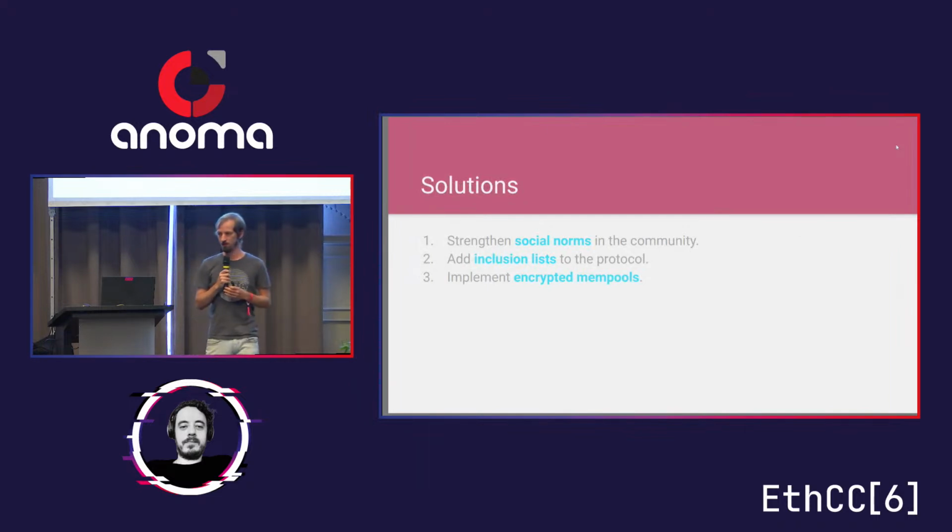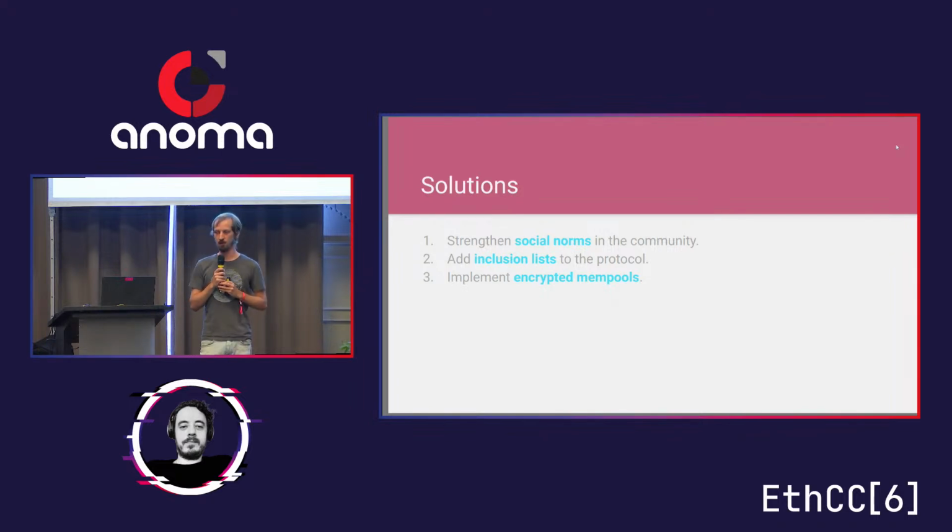So what can we do about this? I said it earlier, these social norms I think are very important, and we as a community should try to strengthen them, try to discuss what we actually want them to do, and then also exert some sort of pressure. And we already saw some very good signs. In the very beginning it was very bad, but now we have some relays who are not censoring, and they improved the situation quite a bit. So I think that's already working to some extent, but we can maybe still do a little bit better.